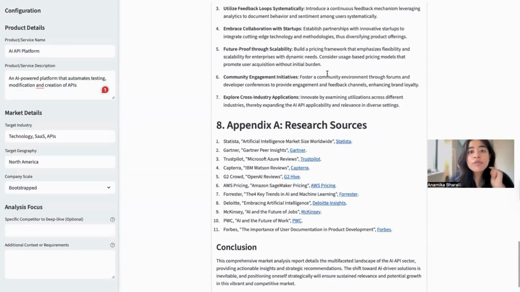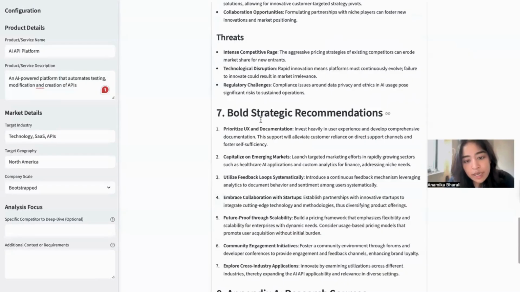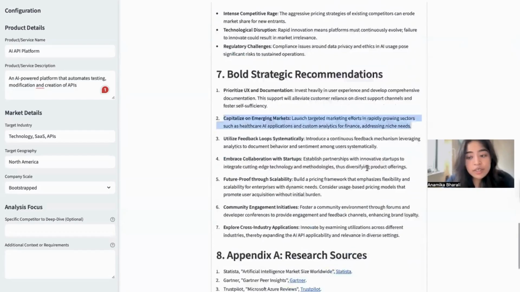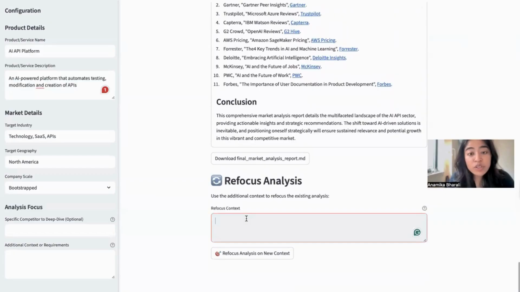Now, of course, not the first market research report will be the best, right? And the user would also want to drill down on certain things they picked up in this report. So we also have a refocus analysis input field. So anything from this report, for example, capitalize on emerging markets for finance. So niche needs. So what if we want to say, what are the best or the most required niches for an API platform? And we can refocus the entire analysis on that.